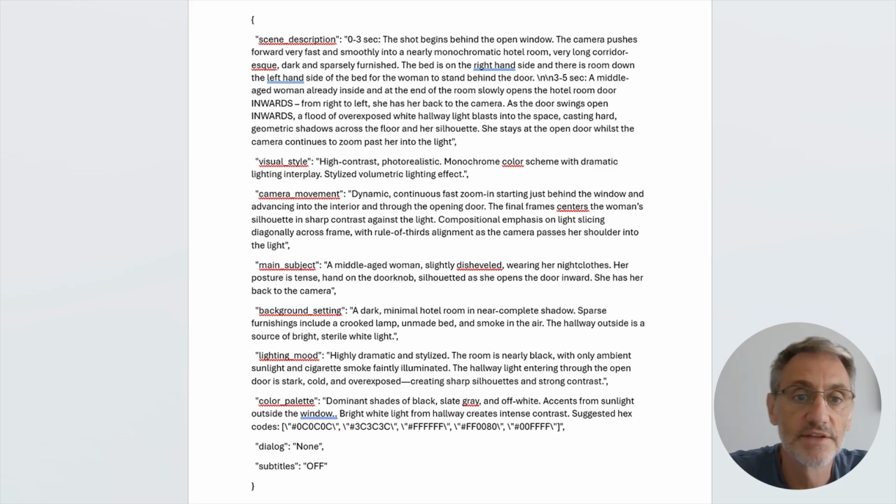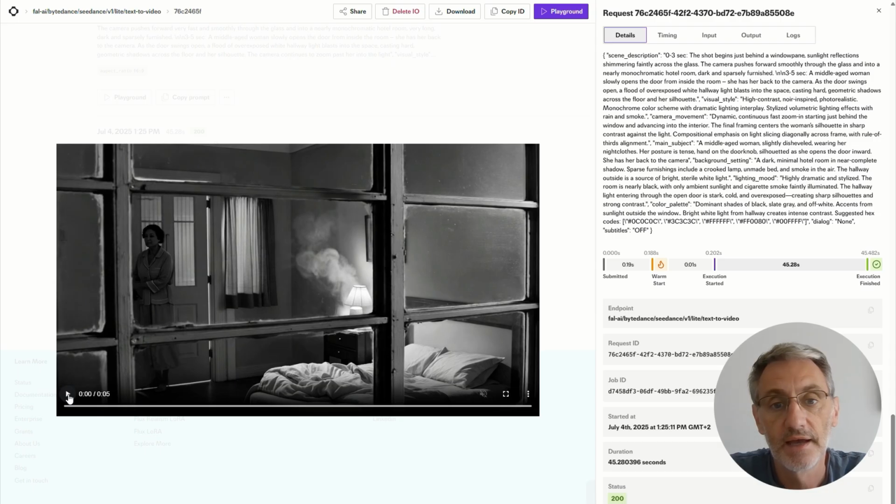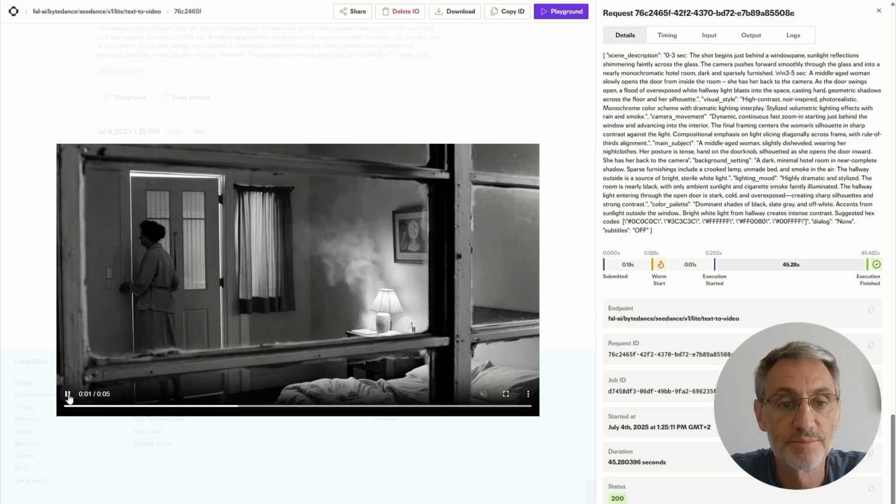I've obviously edited this where it says "inwards" in big capitals to make sure it goes the right way. But you've got camera movement, main subject, lighting, mood, color, everything we just talked about. You then take this as your prompt rather than the text prompt, put that into SeeDance, and we get this. And this is more Hitchcock.